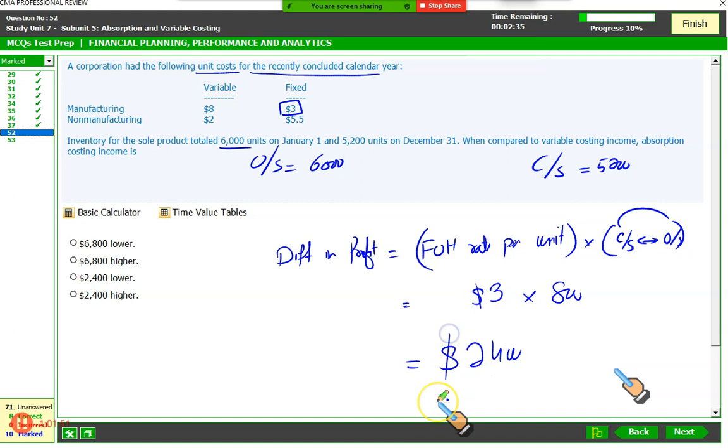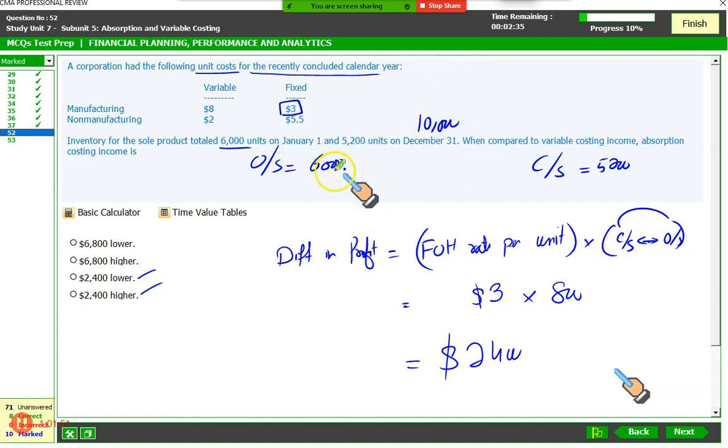Now we are seriously confused because there are two 2,400s. Either it could be this or this. Now we have to use our brain. The question requires some use of brain. We got the number fixed overhead rate multiplied by the difference between opening stock and closing stock. Now you just need to think about it. Think a little. If my opening stock is 6,000, right? I produce, let's say 10,000 units, right? 6 plus 10, 16,000.